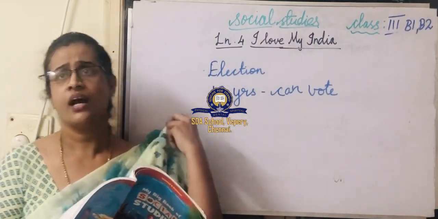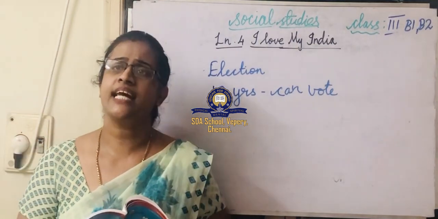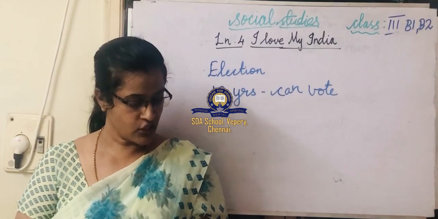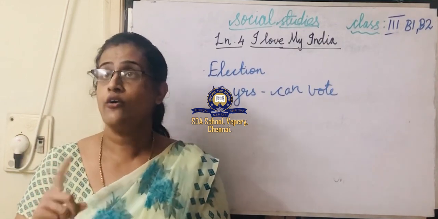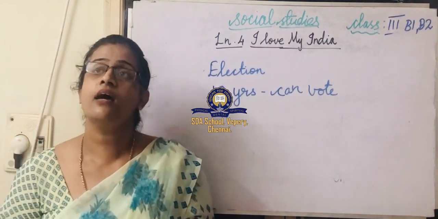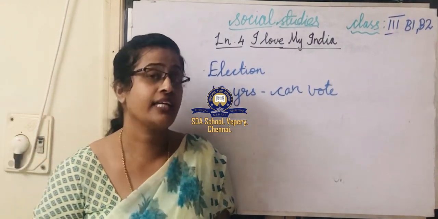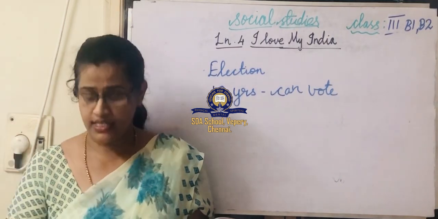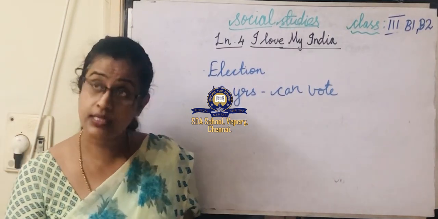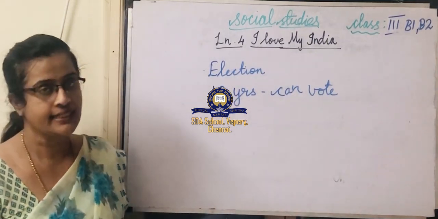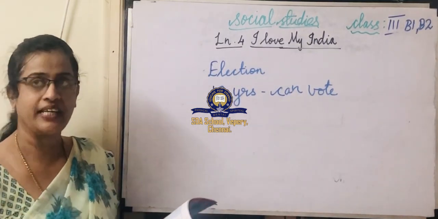And the central government makes law for the entire country. And it has its office in New Delhi. Where are the central government offices? New Delhi. New Delhi is nothing but the capital of India, isn't it?